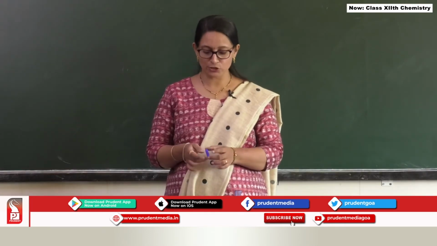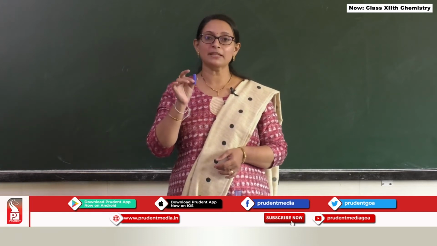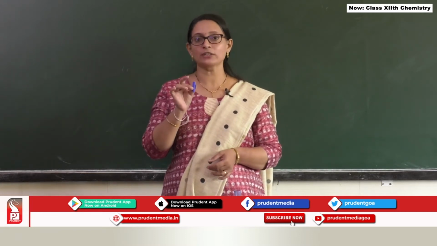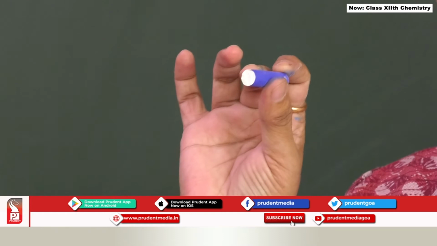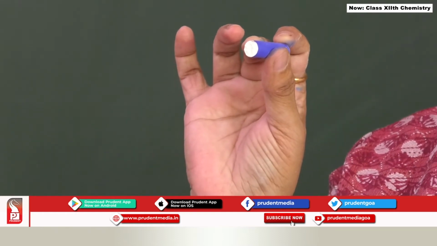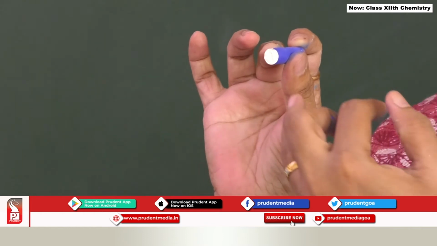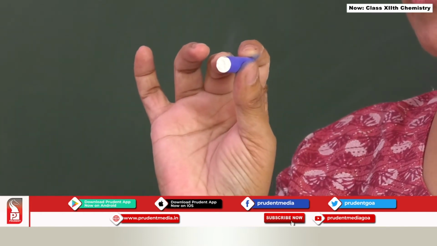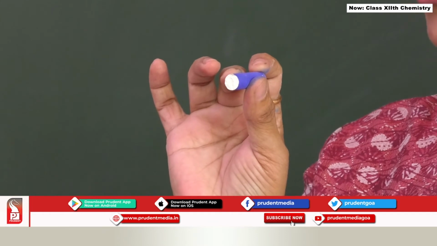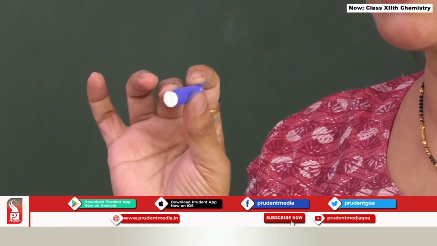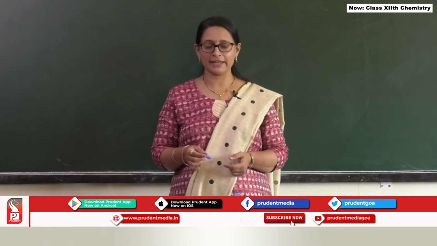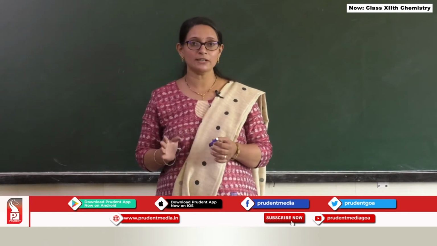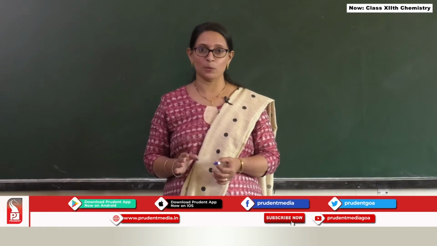The outer surface of the chalk has become blue because the methylene blue molecules have adsorbed on the surface of the chalk. They are not getting absorbed in the bulk of the chalk. If they had absorbed in the chalk, then the inner portion or the bulk also would have become blue. Since they are not penetrating inside, we can say that absorption does not take place, only adsorption takes place. This is a small activity, just to see the difference between adsorption and absorption.